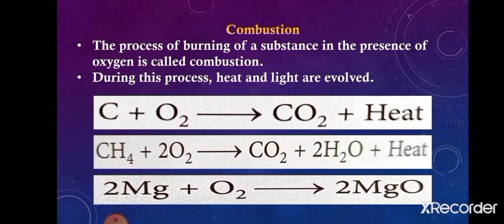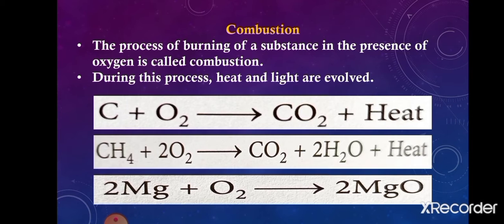So combustion is the process of burning, and we know students that when any substance burns, it burns in the presence of oxygen, because oxygen is the supporter of combustion. It is a supporter of burning, meaning any substance burns in the presence of oxygen. Oxygen is very important, it is very necessary to be present. So the process of burning of a substance in the presence of oxygen is called combustion. And in this process, heat and light are evolved. These two things are released.